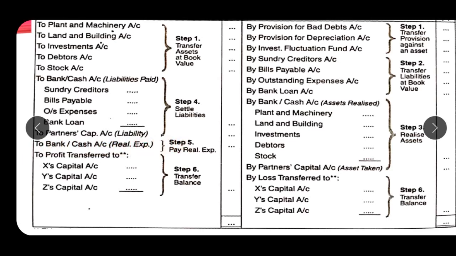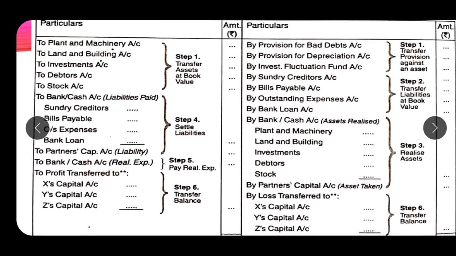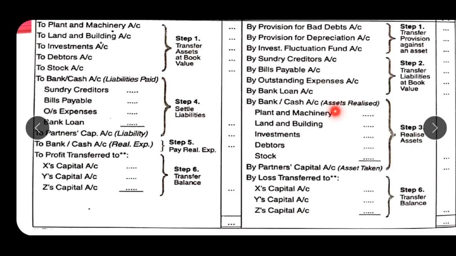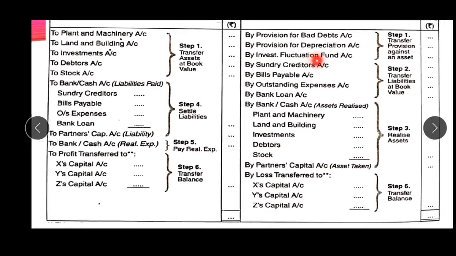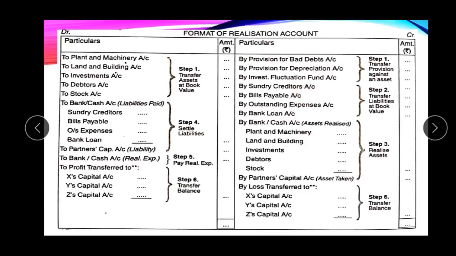And last, if there is any profit, it will be written on the debit side and will be transferred to the partner's capital account in their profit sharing ratio. And if there is any loss, it will be written on the credit side of realization account and it should be transferred or distributed to the partner's capital account in their profit sharing ratio. So this is the realization account.